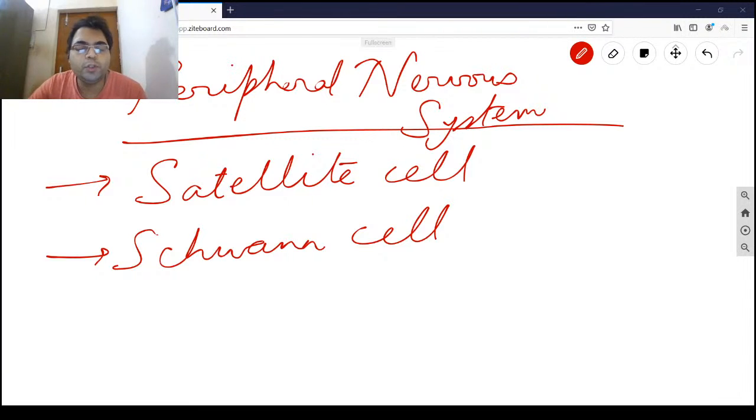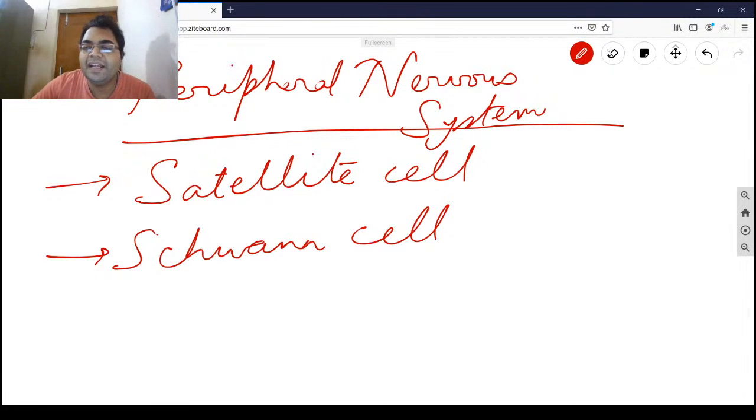Now, once we talk about satellite cells, they surround the neuronal cell bodies or the cyton, in the specific places in the PNS which are known as ganglia. Ganglia is the cluster of the neuronal cell bodies. So at that specific location, the satellite cells have been found to surround the neuronal cell body or the cyton.